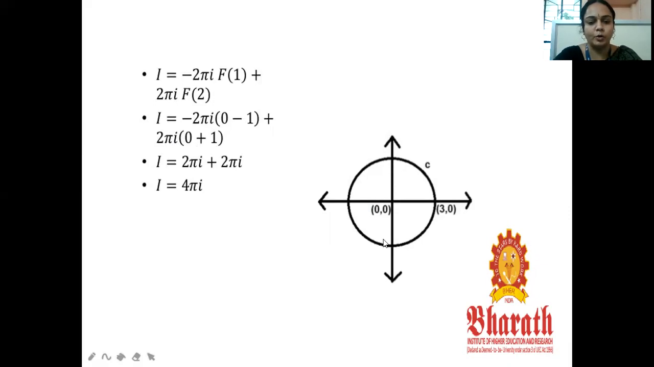Actually, the figure is shown here. The center is 0, 0. The radius is 3 here, and we can determine from this which points lie inside and which lie outside. The first integral value is 2 pi i. The second integral value is also 2 pi i. So the total integral value is I equal to 4 pi i.